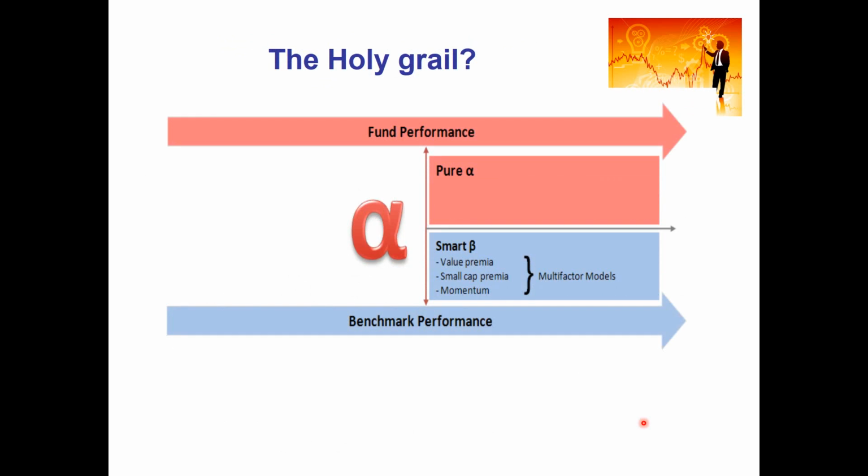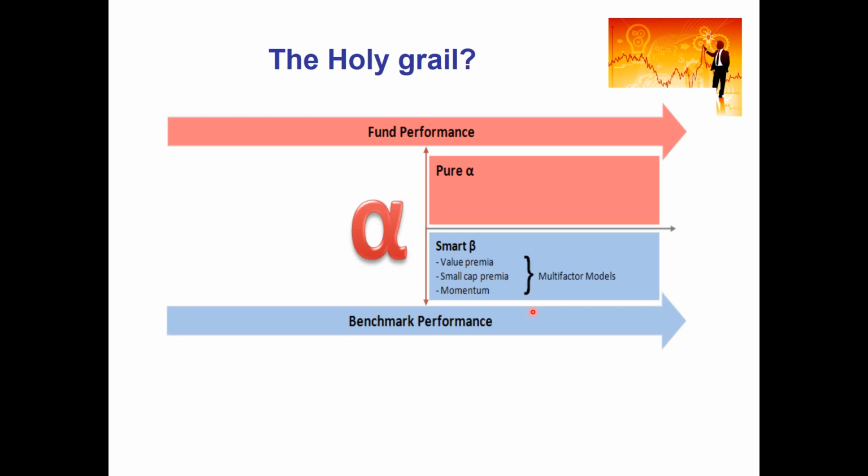So what we are looking for in terms of smart beta investing is what we would consider to be the holy grail. We have put our benchmark performance here, which is the performance that would be generated if they just held the market portfolio. But the holy grail is to think: can we actually perform better? Can we increase our Sharpe ratio? Can we do that potentially by adding a layer of additional performance through smart beta, that is, by measuring our expected returns with multi-factor models on top of CAPM, adding these additional factors into our estimation of expected returns?